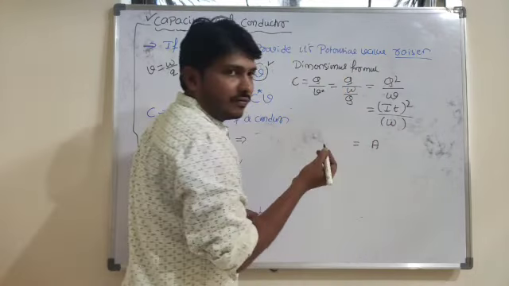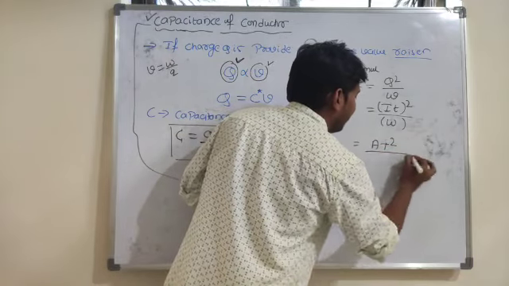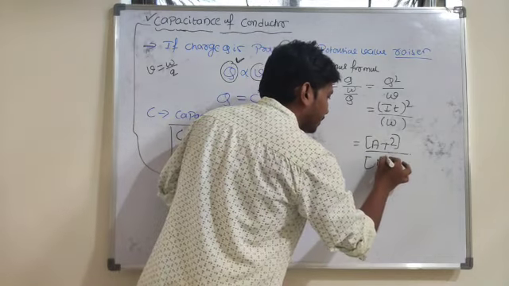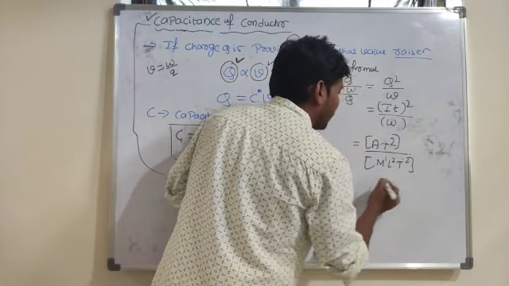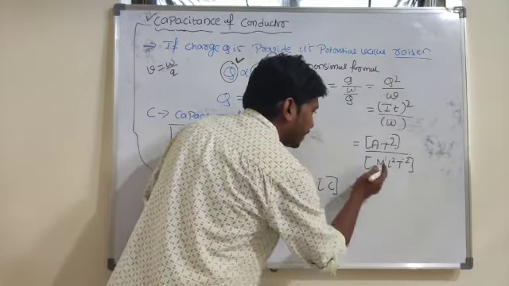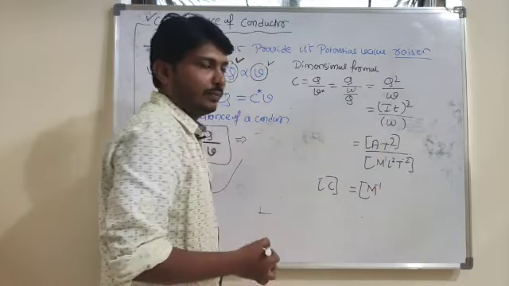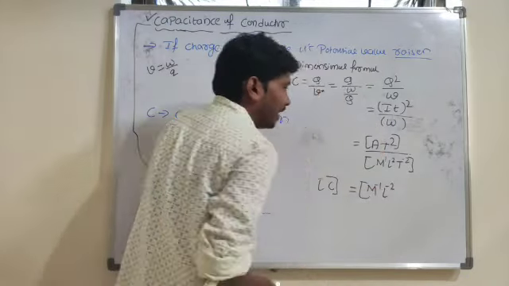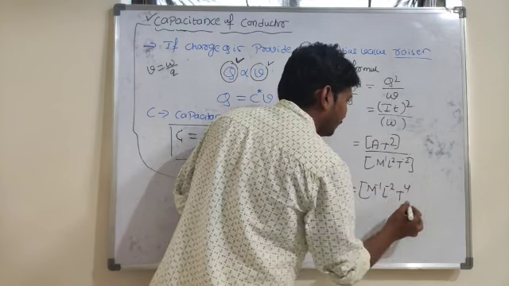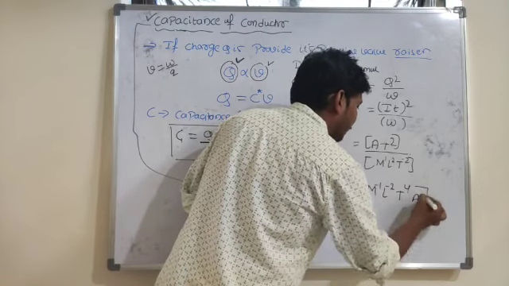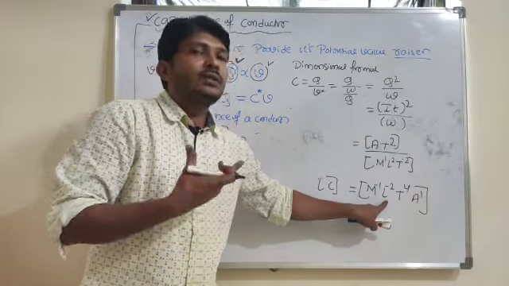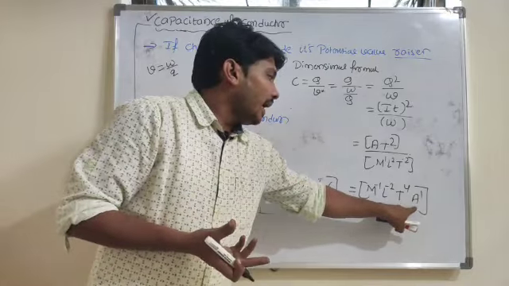Current in terms of ampere, time means T square. What is the dimensional formula for work done? Force into displacement, M L square T to the power of minus 2. Then what is the dimensional formula for capacitance? M to the power of minus 1 goes to the numerator, and L to the power of minus 2, T to the power of 4 and A to the power of 1. So the dimensional formula for capacitance is M to the power of minus 1, L to the power of minus 2, T to the power of 4 and A to the power of 1.